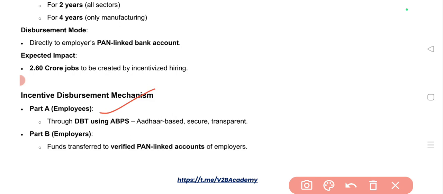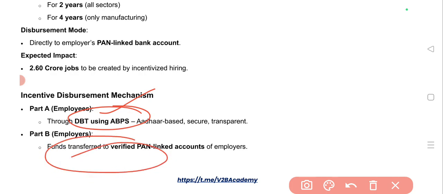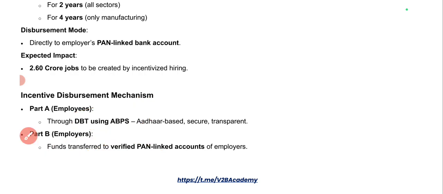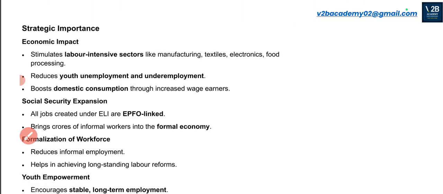So as part of Part A, employees will be given the amount through direct benefit transfers by using Aadhaar enabled payment systems. And Part B, verified PAN linked bank accounts will be credited with the amount of incentive that needs to be provided to them. Okay. And the firm needs to get registered with the EPFO earlier.